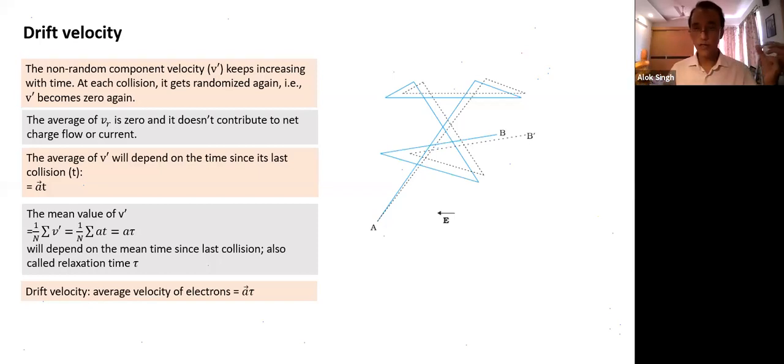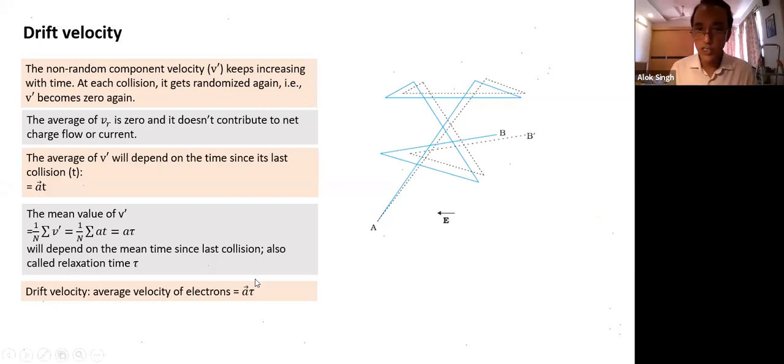What would tau depend on? Tau would depend on the temperature, kinetic energy of a free electron, and the interatomic spacing. That's a property of the material. It's a property of the material as well as temperature.